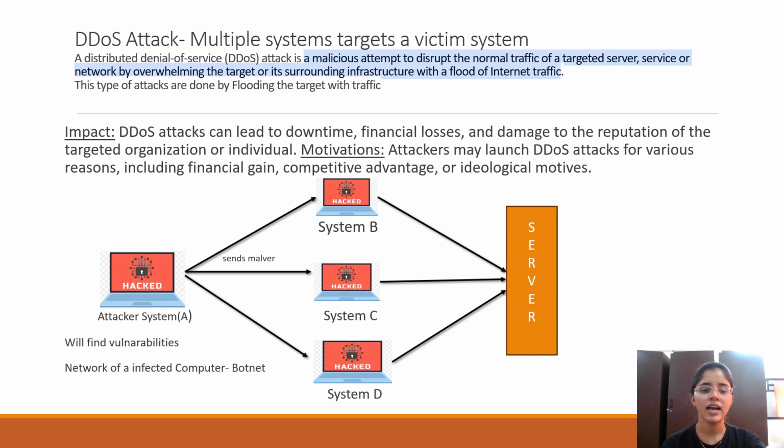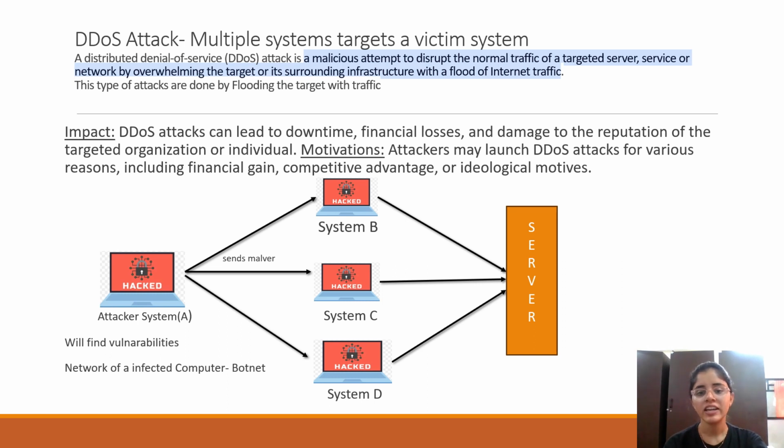Now here we can see the attacker system is A, and system B, system C and system D are going to attack the server. The attacker system is the one which is going to attack. It will find vulnerabilities and send malware to system B, system C and system D. When the malware is sent to these three systems, they will be infected.